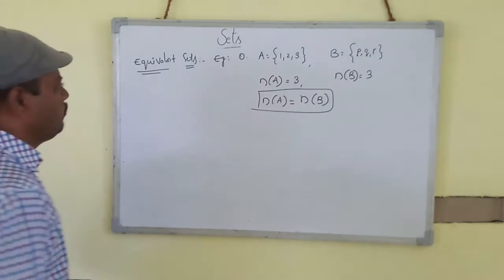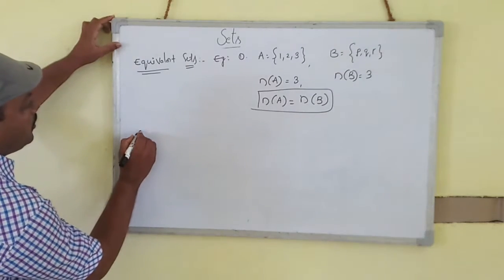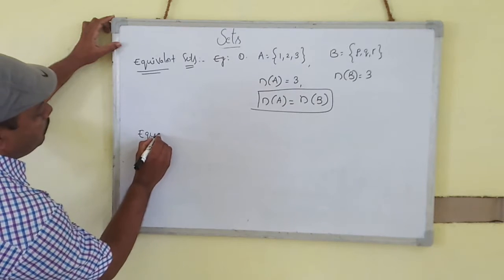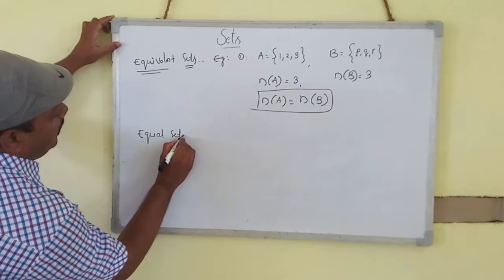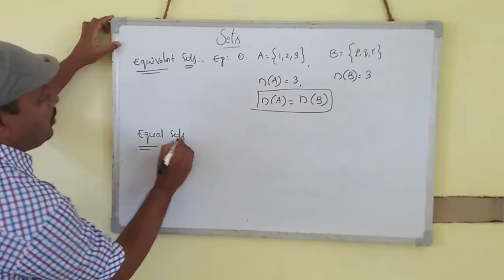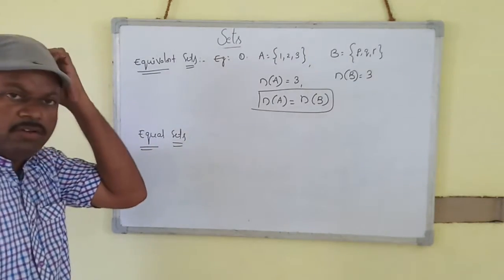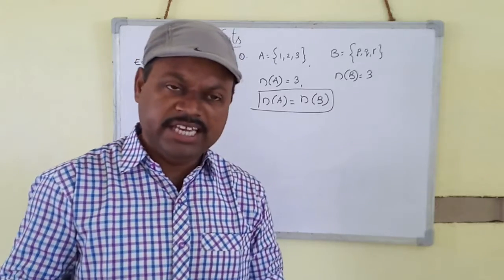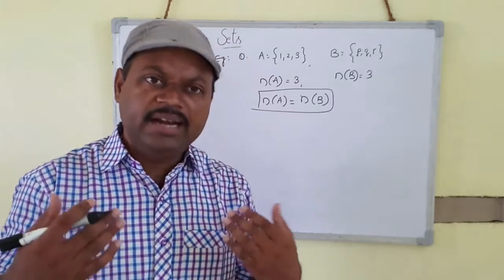Next, what are called equal sets? Equal sets means two sets having the same elements and the same cardinal number.